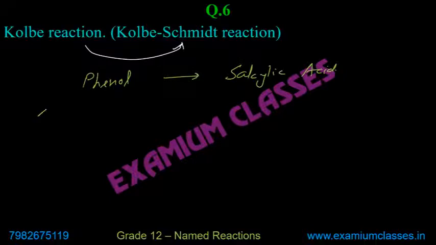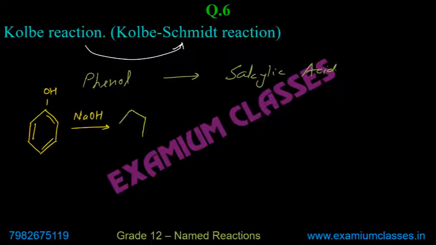Okay, how do we convert that? Write it in your notebook, memorize and write. This is phenol. We get it reacted with caustic soda. Sodium phenoxide, also called sodium phenate, is produced. After that, we get it reacted with carbon dioxide at a pressure of around 2 to 4 or 2 to 5, whatever you want to write.